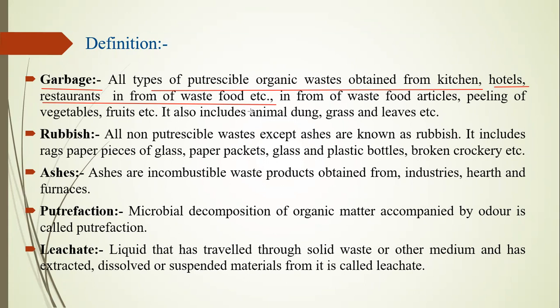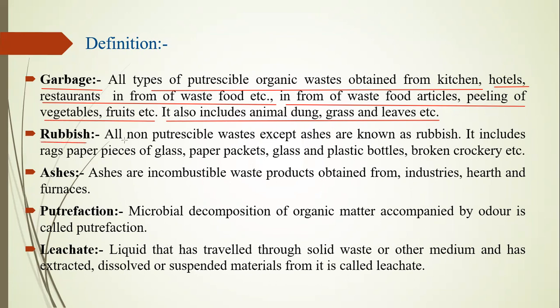For example, at lunch or dinner time, we keep more and more food on our plate, but it's not required in actual conditions, so some of the food we have to reject. That's called solid waste. From solid food articles, the peeling of vegetables, fruit, etc. That type of food we have to reject. It also includes animal dung, grass, and leaves. That's called human waste. Naturally, human waste is all considered solid waste.